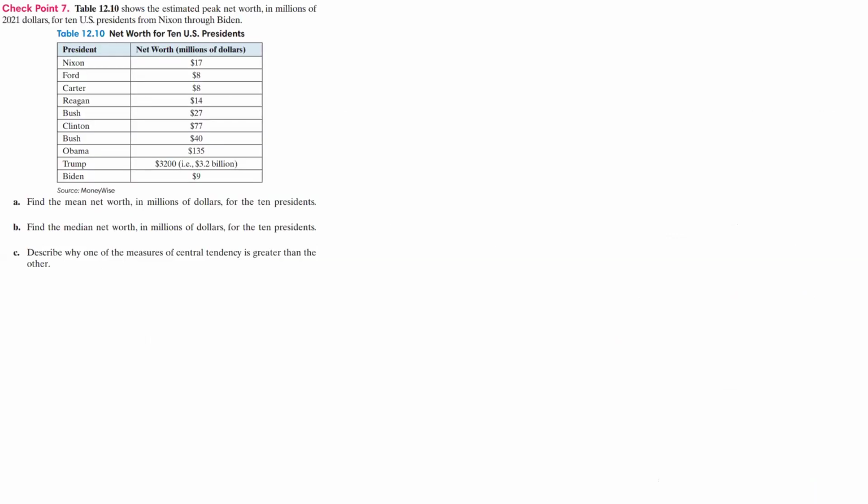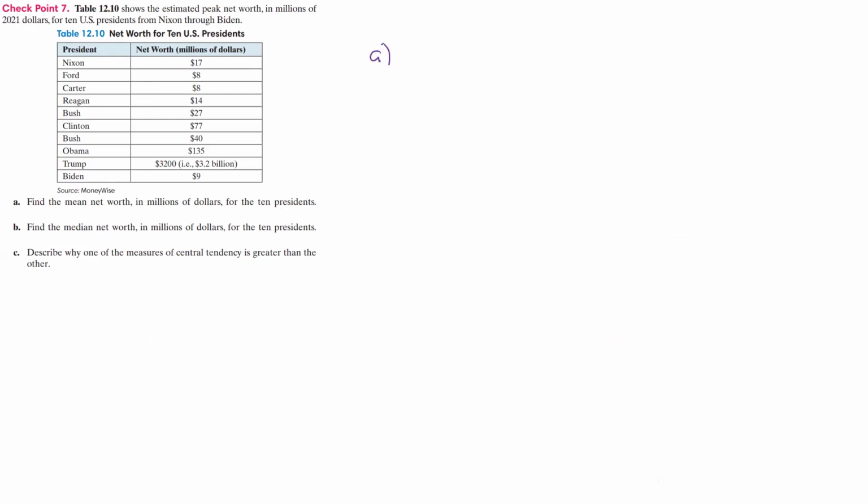All right, with this checkpoint, we're supposed to look at the table there and estimate the peak net worth in millions of dollars for 10 US presidents from Nixon through Biden. It says for A, find the mean net worth in millions of dollars for these 10 presidents. Find the median, and then describe why one of the measures of central tendency is greater than the other.